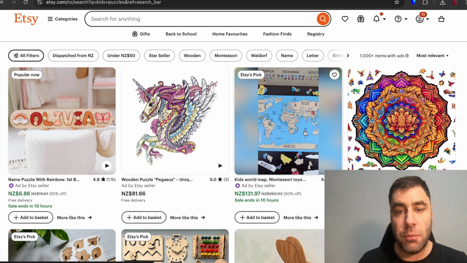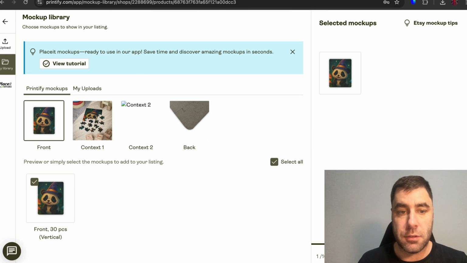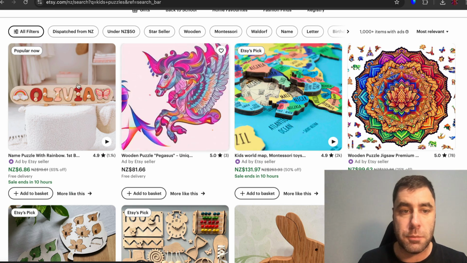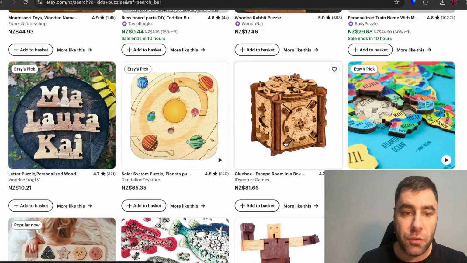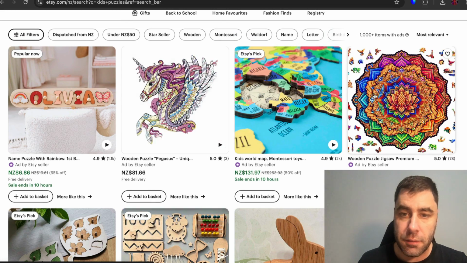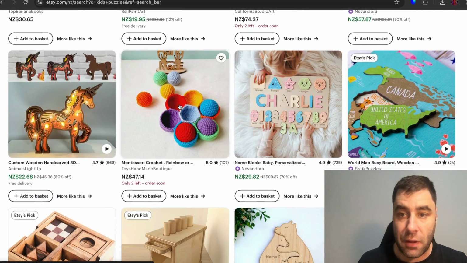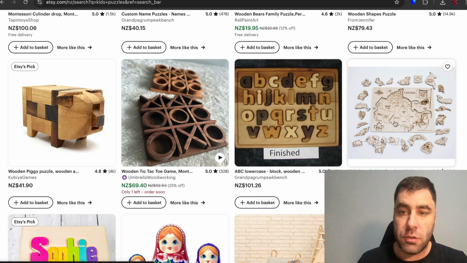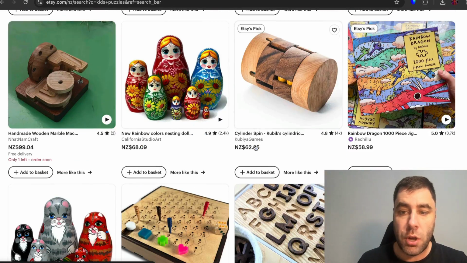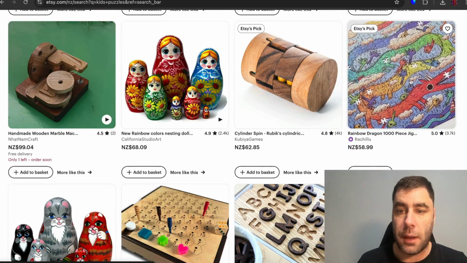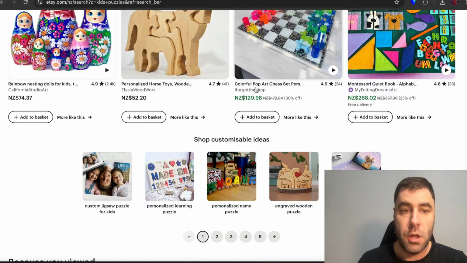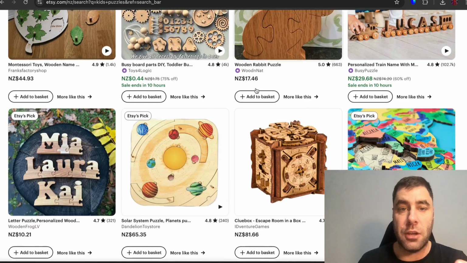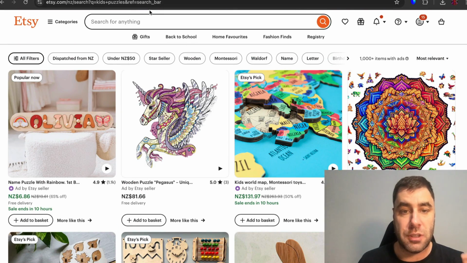I noticed on Etsy that there's not many kids puzzles that are like this. So I think this market is a little bit untapped because they've got these wooden kids puzzles, all that sort of stuff, but I haven't really found any like this. There's a wooden one as well. Here was one right here. So there are one or two that I've seen, and all I did was put in kids puzzles. So you could potentially go onto Etsy to sell these.